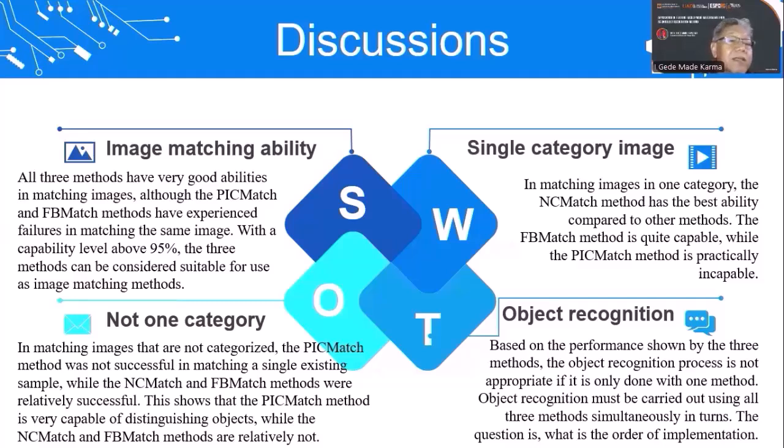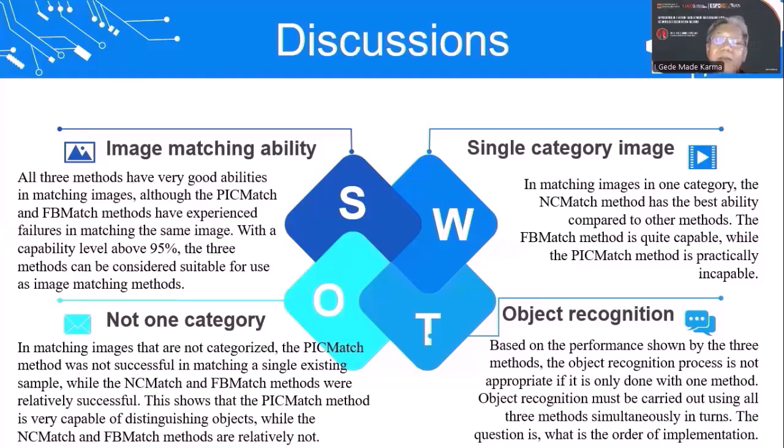Not one category: in matching images that are not categorized, the PIXMAC method was not successful in matching a single existing sample, while the NC-match and FB-match methods were relatively successful. This shows that the PIXMAC method is very capable of distinguishing objects, while the NC-match and FB-match methods are relatively not.